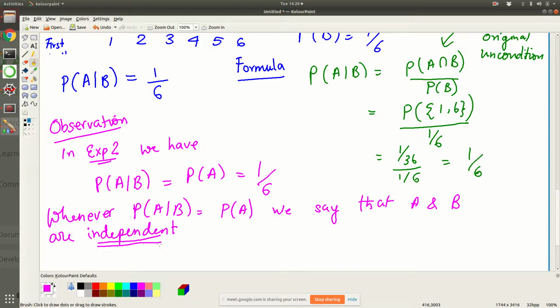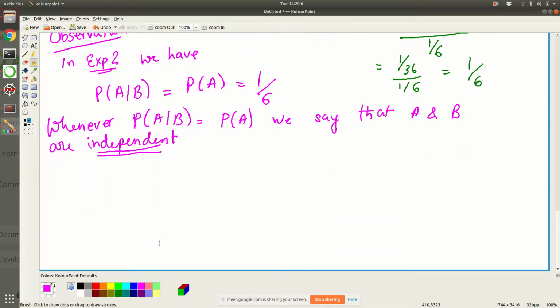Let me give you an example which you might be able to relate to. Yesterday we had talked about the IPL example. Let's talk about that once again. The probability that CSK wins over RCB was 0.8.